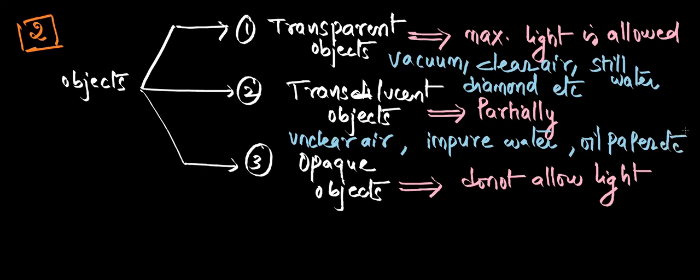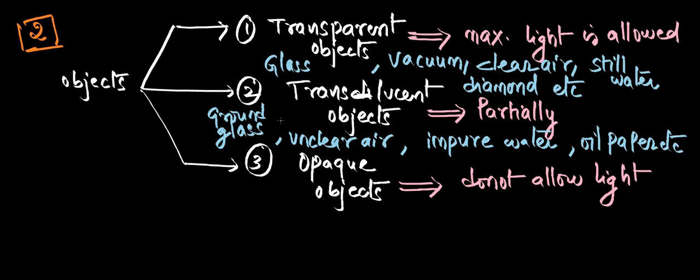Now, one thing you need to remember, normal glass is an example of transparent object, and ground glass, what is the difference between both of these? Composition will be different. Generally glass is made up of silica, SiO2, silica is present, but there will be certain small variations in composition.